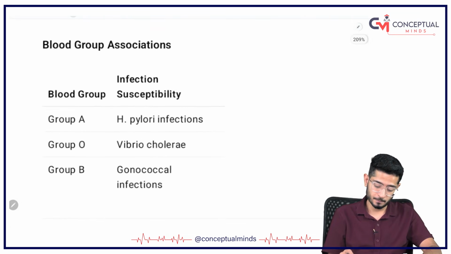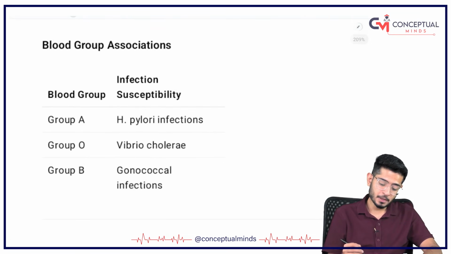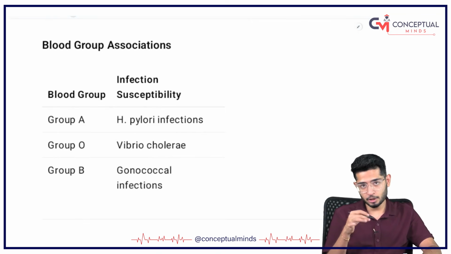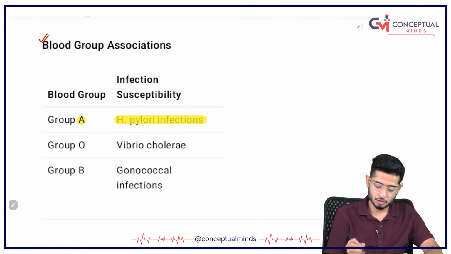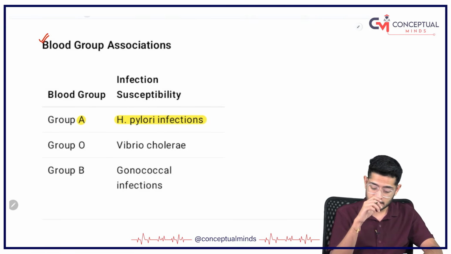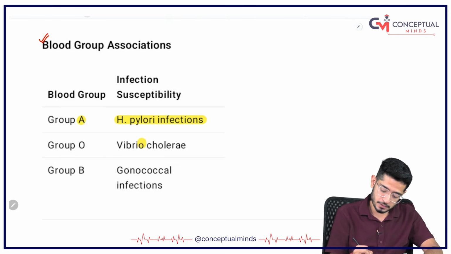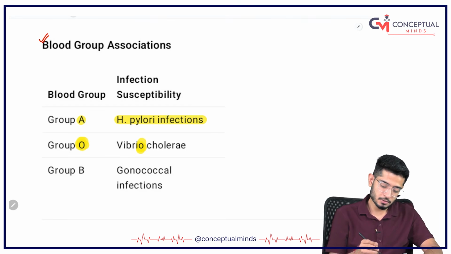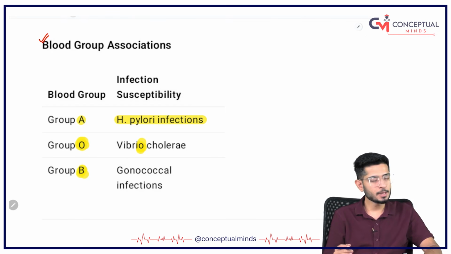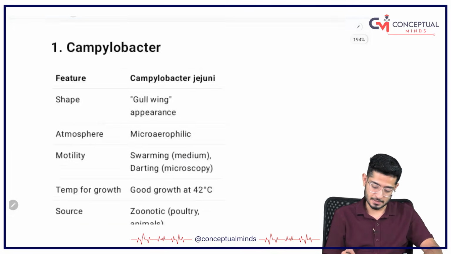These are important. And I've told you already that there are some blood group associations which you should know in general, like the A blood group with H. pylori is most commonly seen, especially with cancers. Then O is for Vibrio. And remember the gonococcal infection: the gonococci are associated with blood group B. So gonococcus is associated with blood group B.